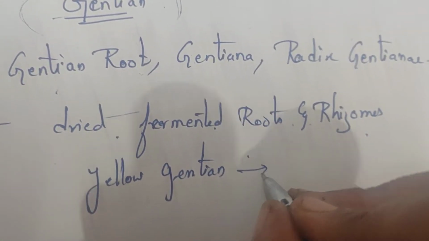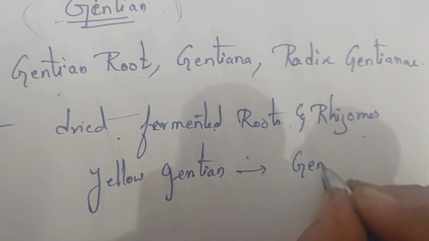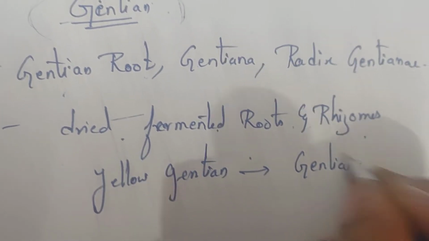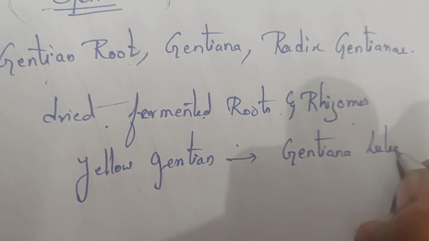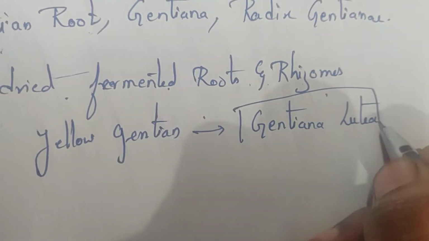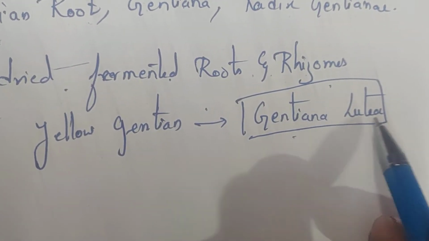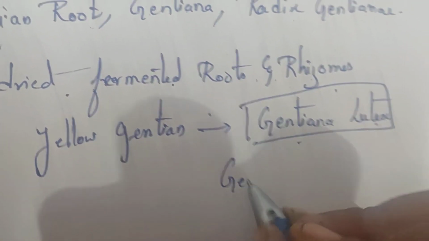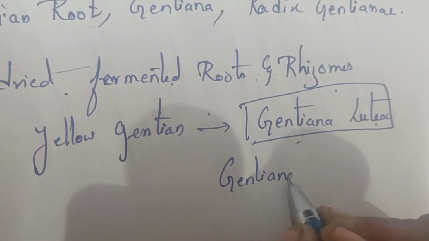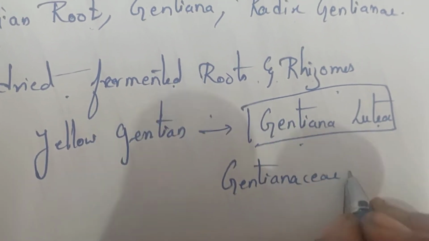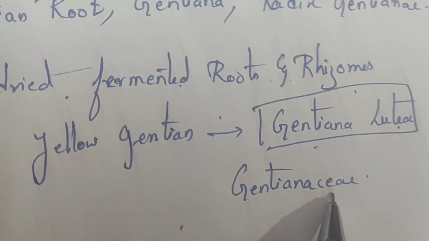That is, the name of the plant is Gentiana lutea, belonging to the family Gentianaceae.